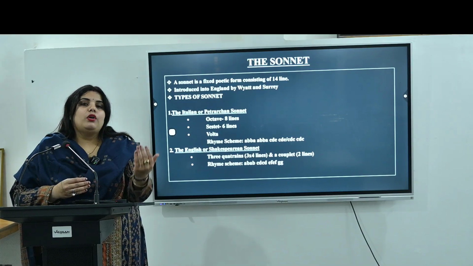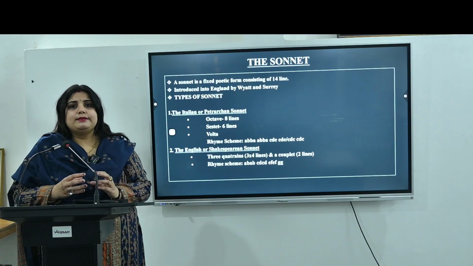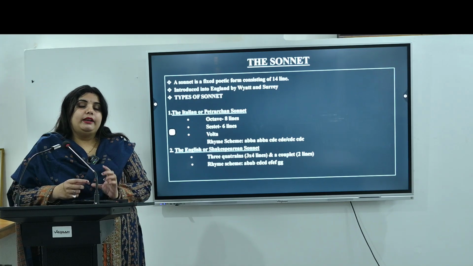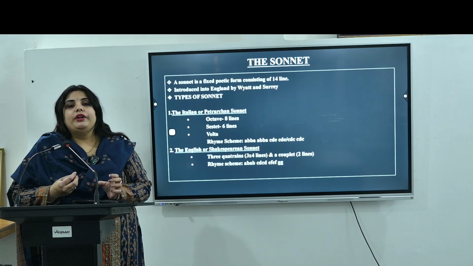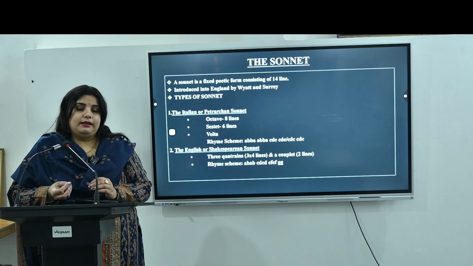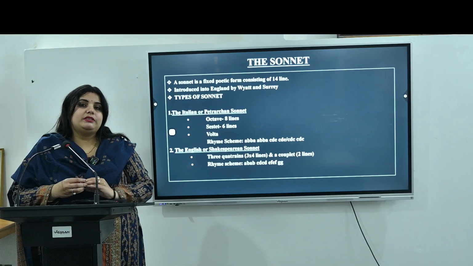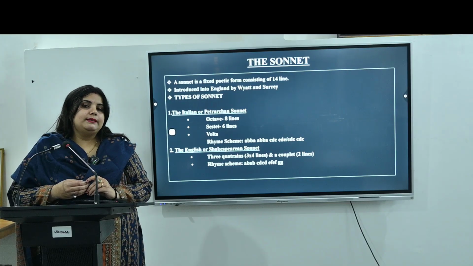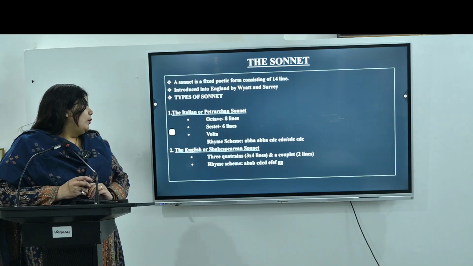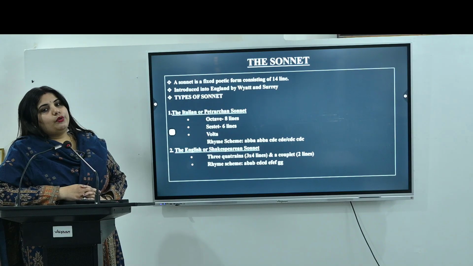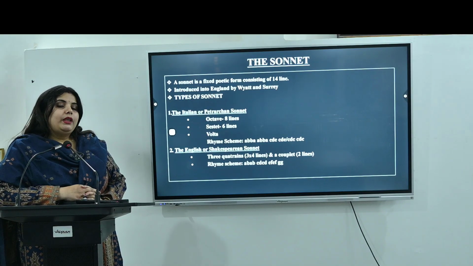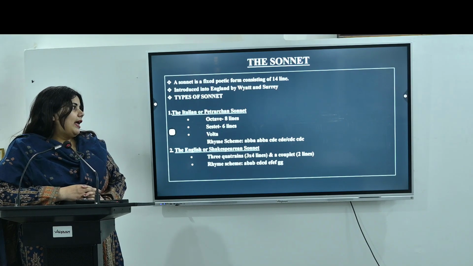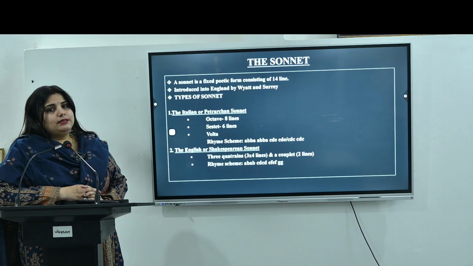For example, in this particular sonnet, in the octave section, we see the poet is posing a question, and in the second half, in the sestet section, he himself is answering that question which he is posing in the poem. The rhyme scheme of the Petrarchan sonnet is ABBA, ABBA, CDE, CDE, or it can be CDC, CDC.